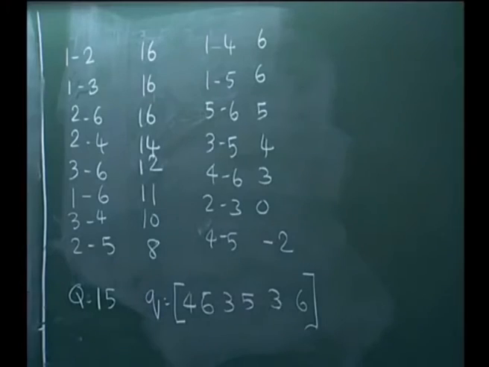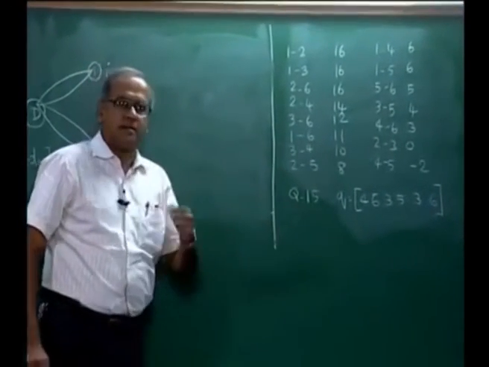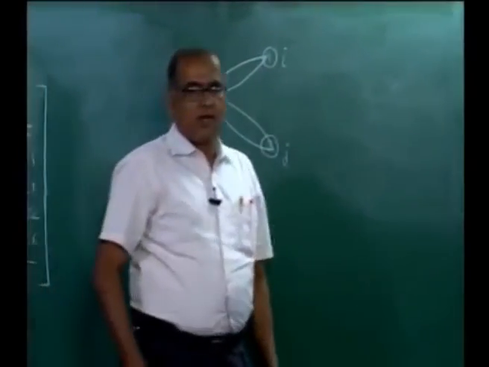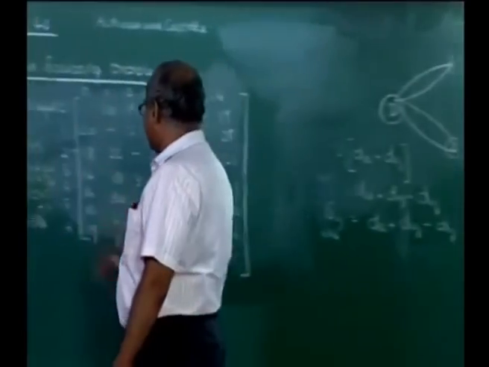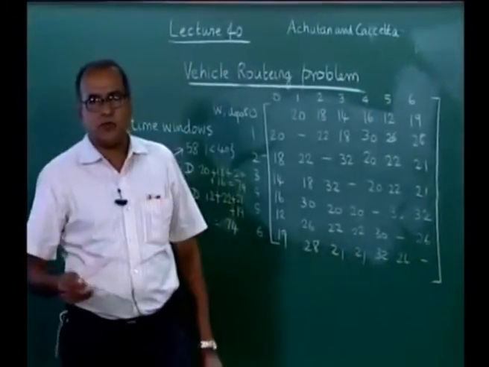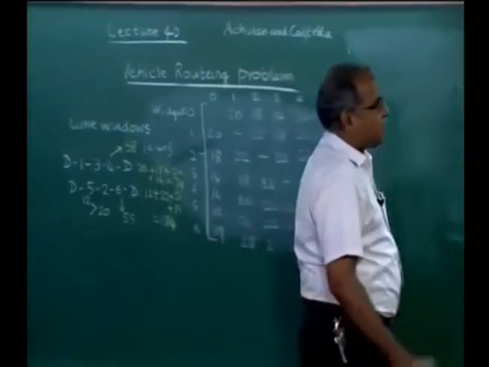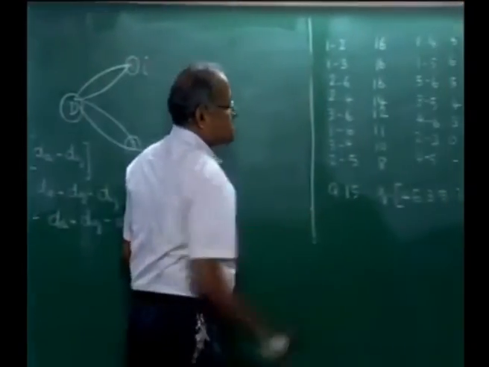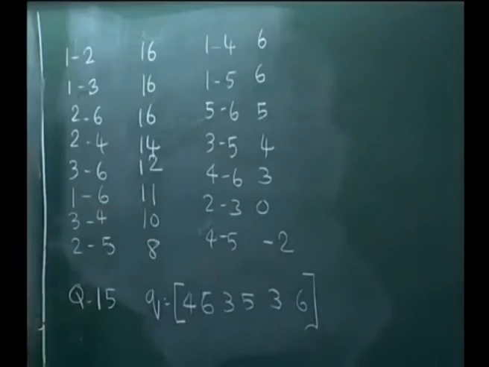Now, when we compute the savings matrix, I have not shown the savings matrix as a square matrix, I have shown it pairwise. So, there are 6 customers, so there are 6C2 which is 15 pairs, and it is also symmetric. So, saving between 1 to 2 is the same as 2 to 1. So, I have just shown the 15 values here.